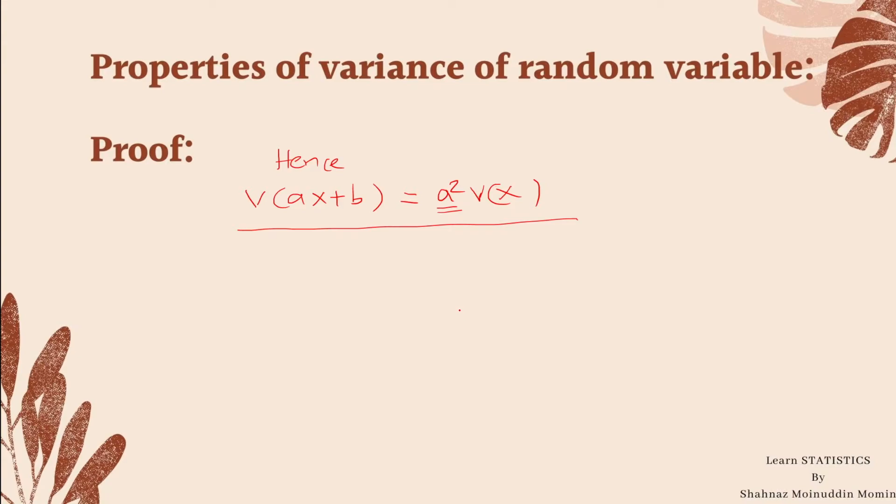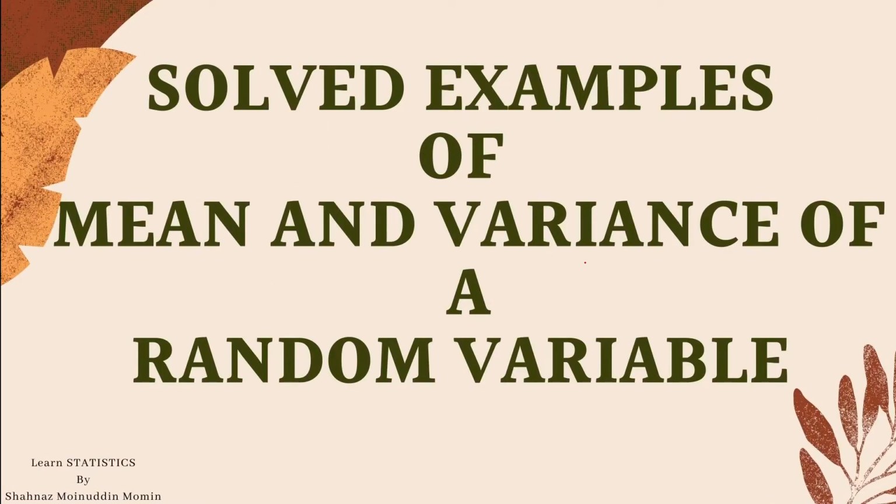And in the next property, we learn variance is affected by change of scale but not change of origin. Now, we shall start to solve the problems based on mean and variance of a random variable in order to elaborate the topic in more simple and clear understanding.